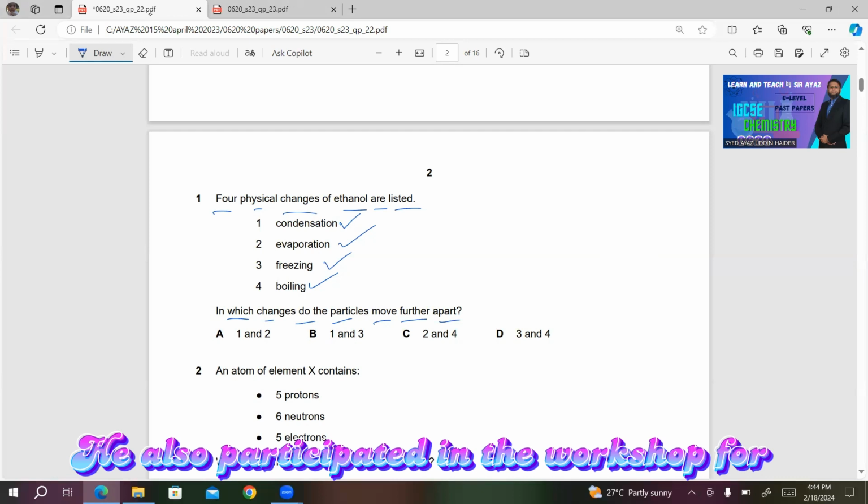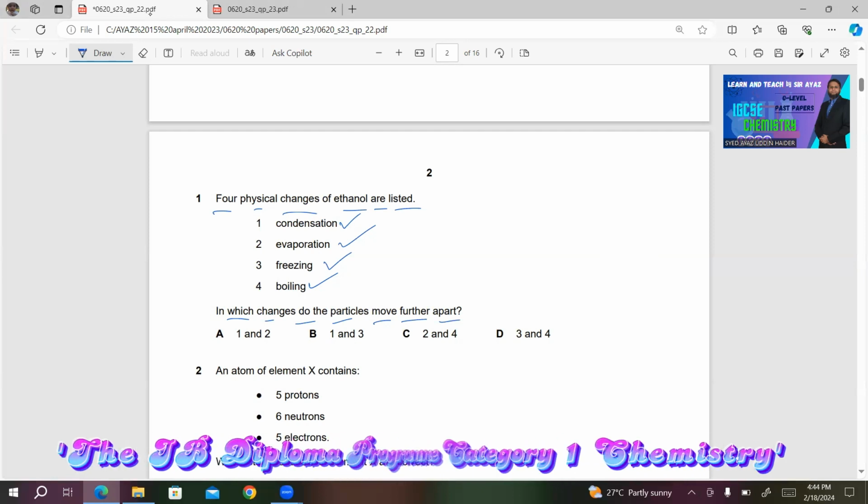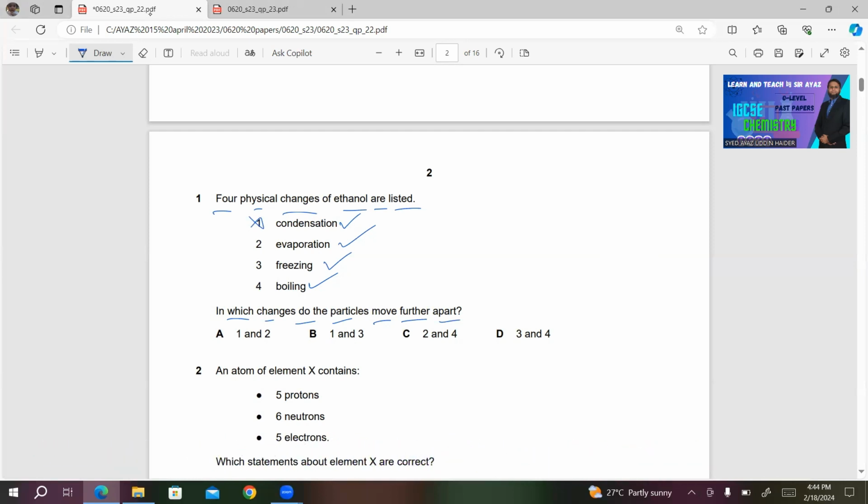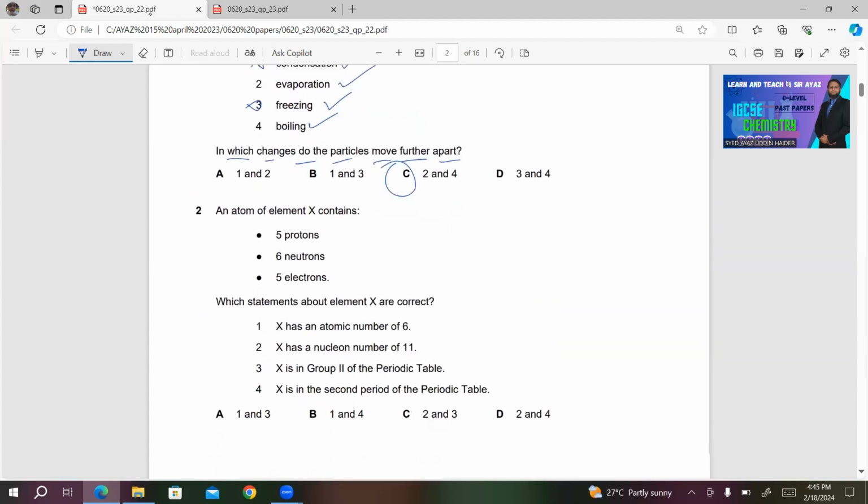So first of all, I'm going to tell you which of these changes does not involve the taking in of energy. 1 does not involve taking in of energy, as well as 3. Both of these changes are releasing energy by the particles, because particles are coming closer to each other. In case of evaporation and boiling, the particles are gaining energy and they move further apart. So obviously, choice C will be the right answer for this question.